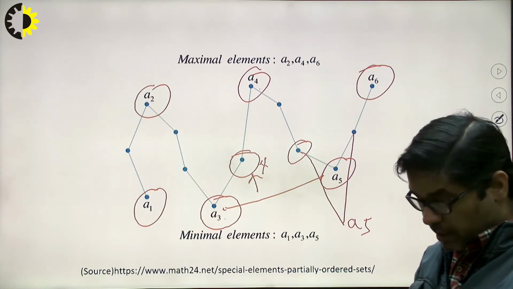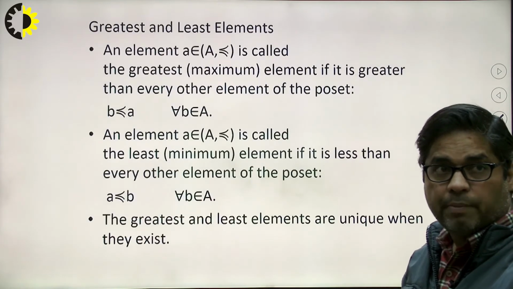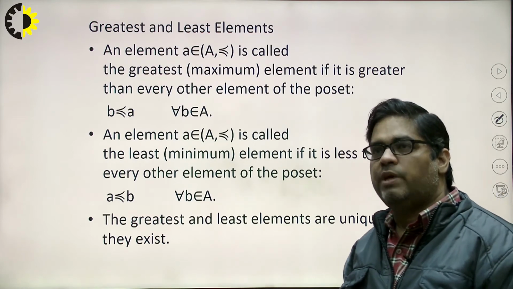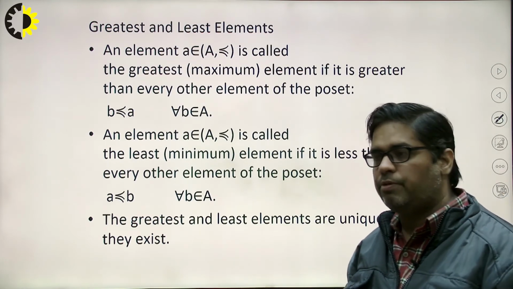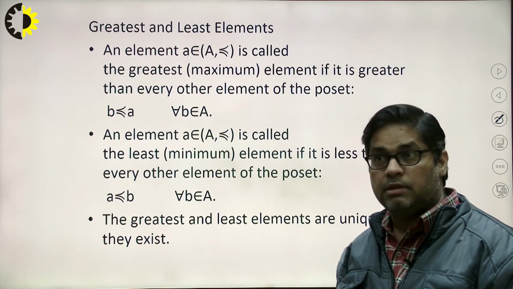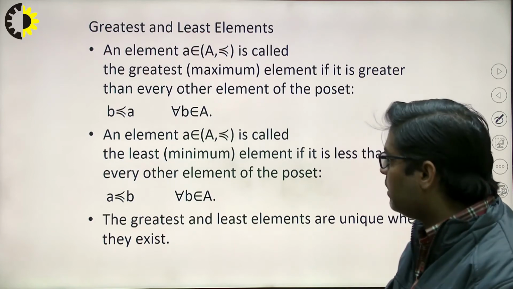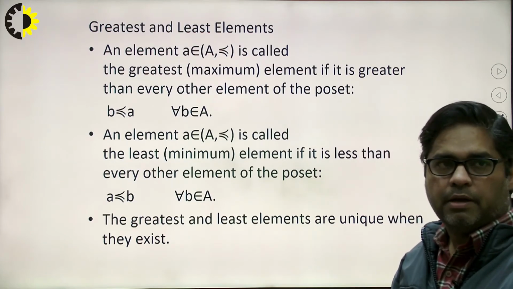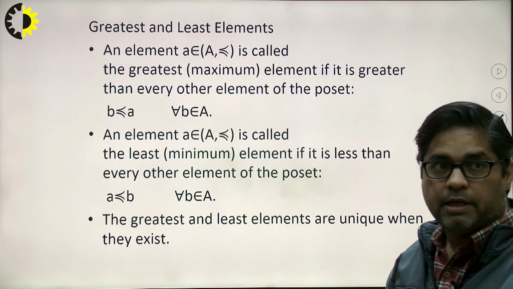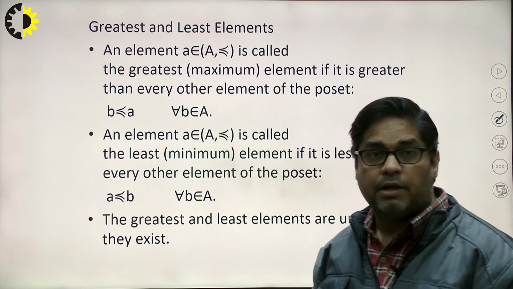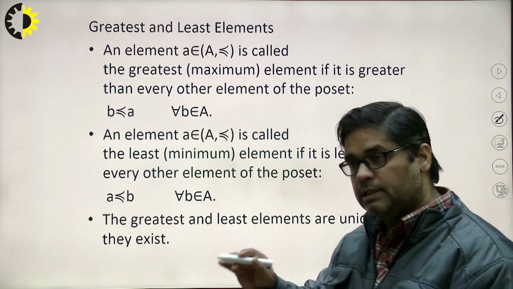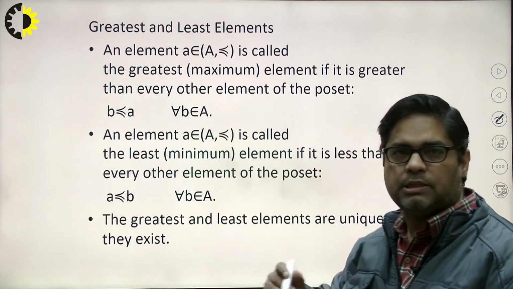So the next terms related to the topic are the greatest element and the least element. These terms are very confusing, but we need to take care that there is a difference between the maximal and the greatest element, and a difference between the minimal and the least element. An element A belonging to capital A is called the greatest element if it is greater than every other element in the poset. Means if I am able to decide yes, this is greater than all, then I can say that it is the greatest element.